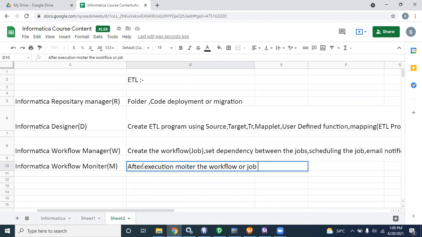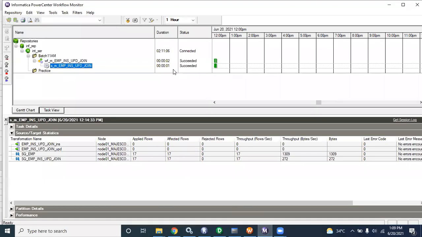After my execution, monitor the job in workflow monitor, and also debug the ETL code if it's fail or success. Maximum when it's failed. Okay, maximum when your ETL job is going to fail.